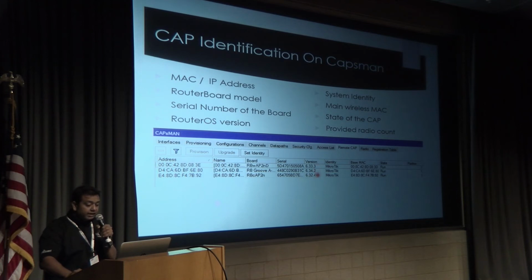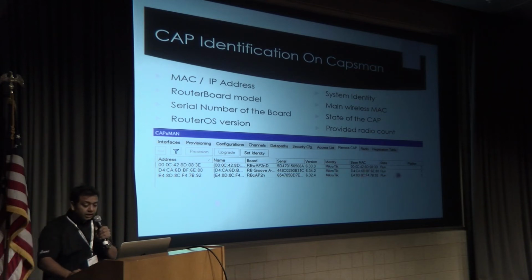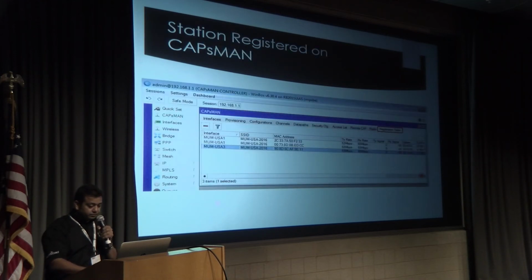These are the serials of those APs. What version is running actually over there, what are their identities. So I think identity should not be the same. I have kept this, it should be different for your identification in future. And it says it's running, and the radio count shows how many interfaces are running on it.